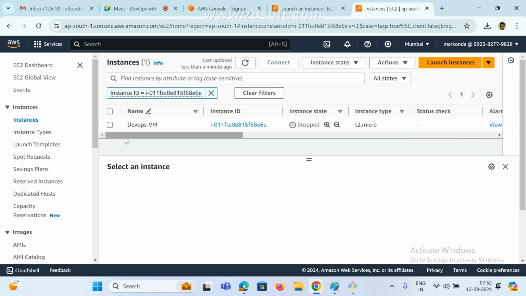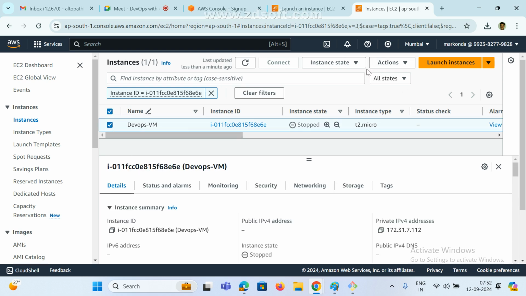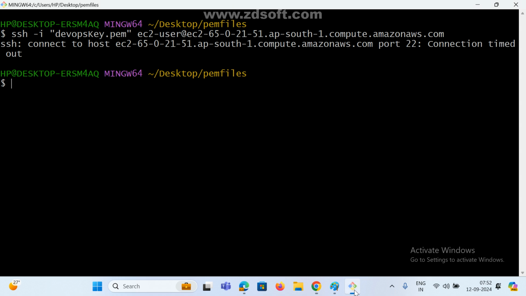So what do you need to do? Select the instance, and again go to Instance state. Now see here, start. Stop is disabled now because it is already stopped. Just select the instance and click on Start instance. Now see here, it is throwing an error message.